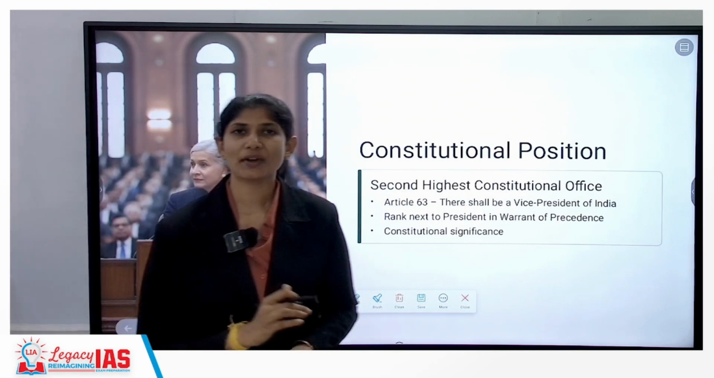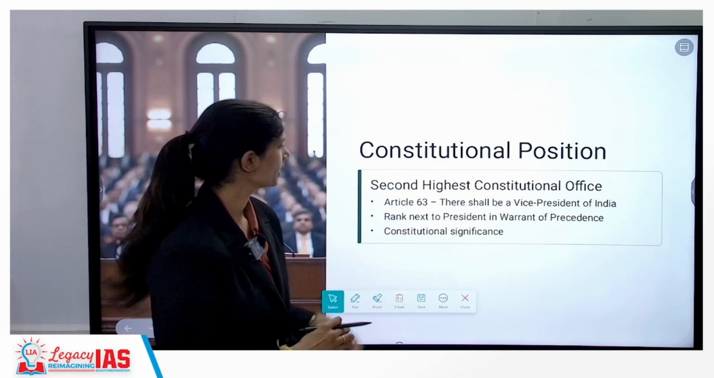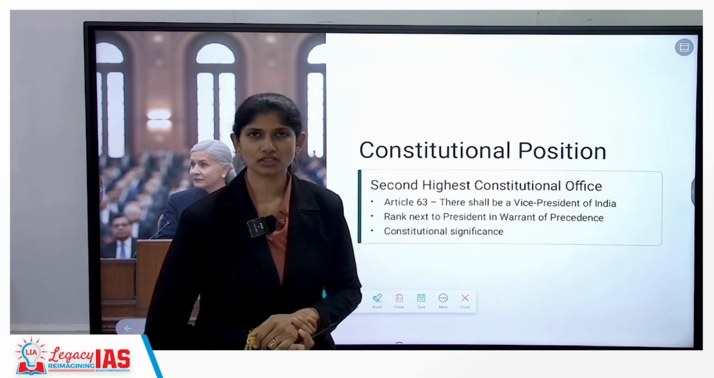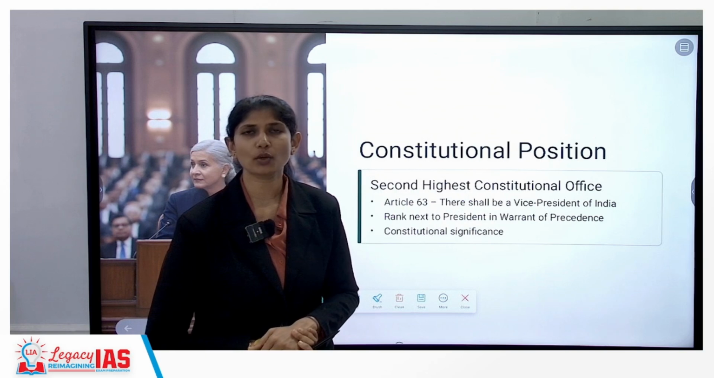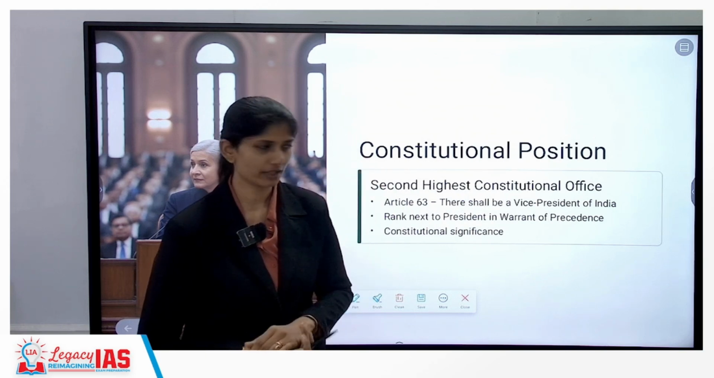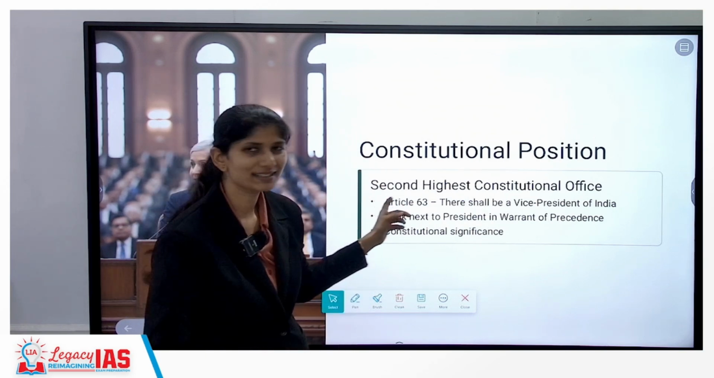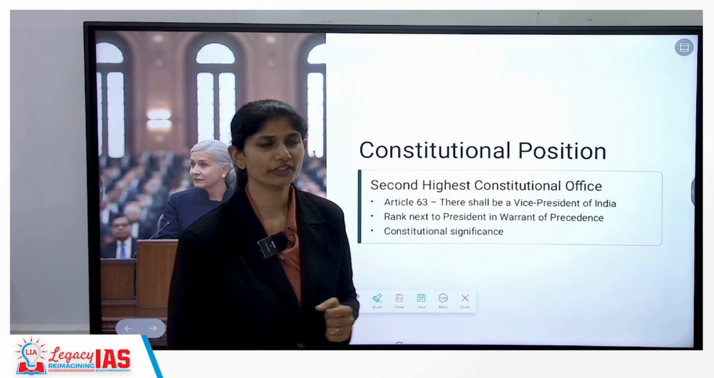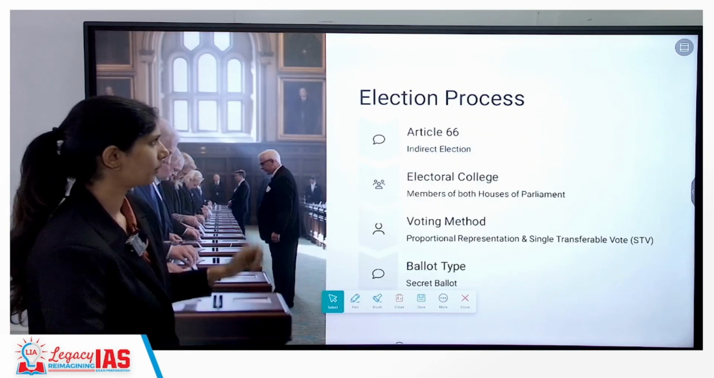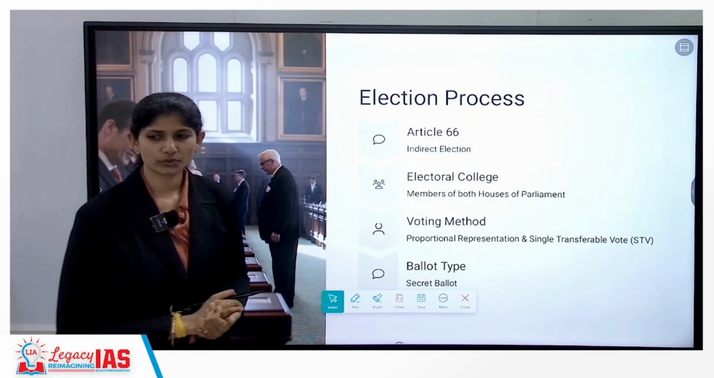Now, when we say Vice President of India, it is the second highest constitutional office and it is ranked next to the president in the warrant or order of precedence. Article 63 speaks about the existence of the Vice President of India. Now, what is the election process?